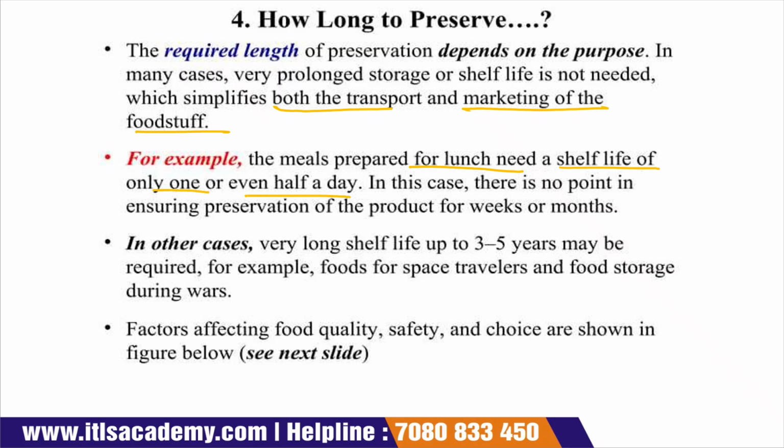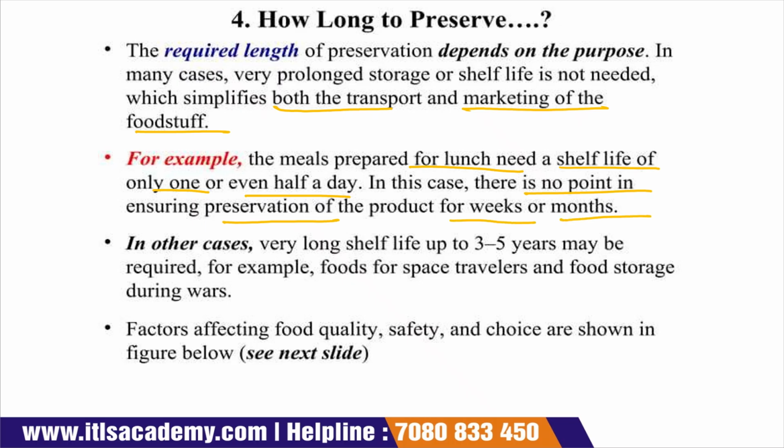Suppose we prepare a meal for lunch, breakfast, or dinner. In that case, we only have to maintain the shelf life for one day or even half of the day. There is no point in ensuring preservation of the product for a week or month.